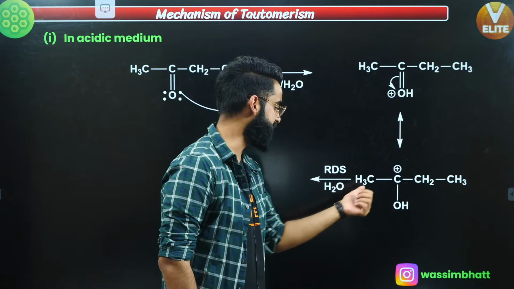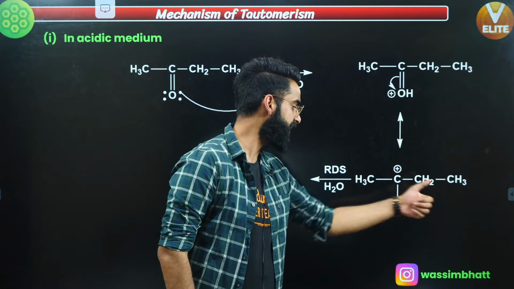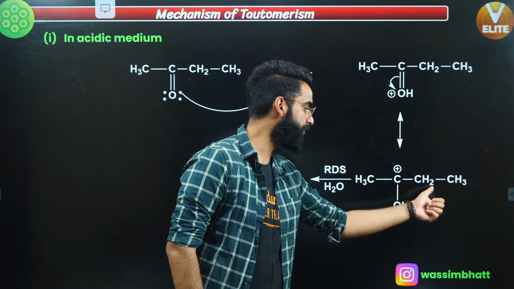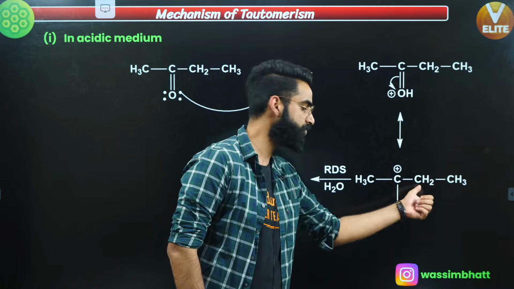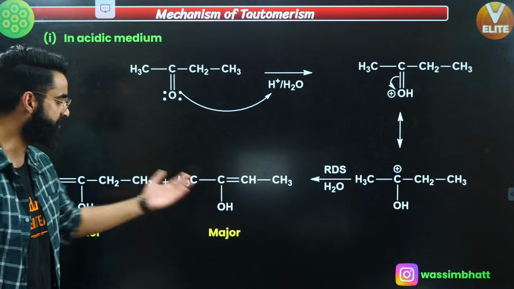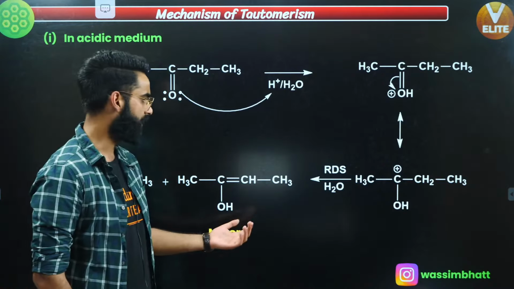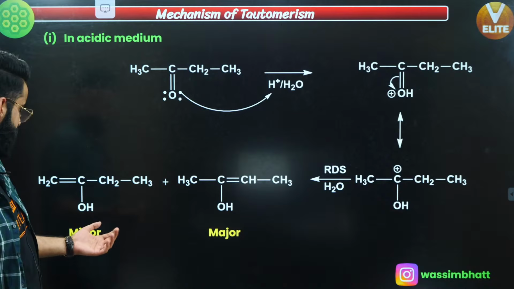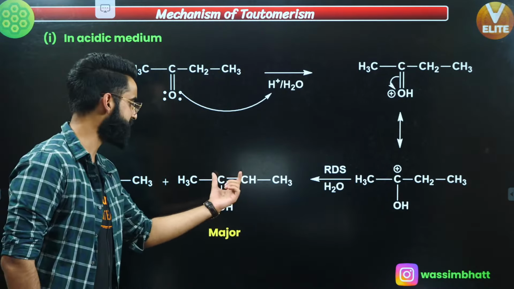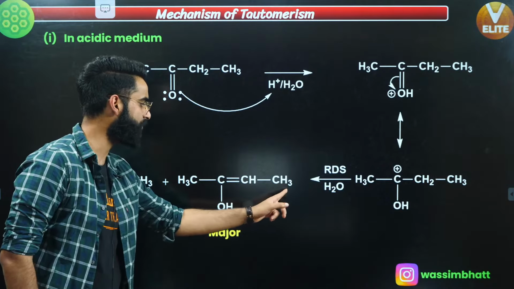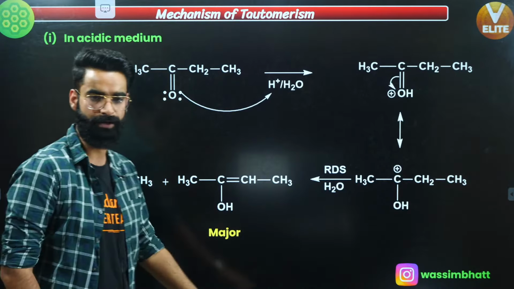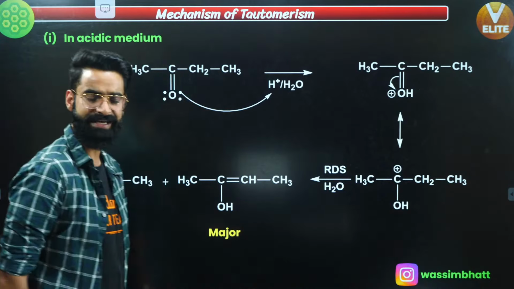Now water is either going to take this H positive out or this H positive out. If water takes H positive out from here, there'll be a double bond between these two carbon atoms. If water takes H positive out from this carbon, there will be a double bond between these two carbons. So two possibilities arise. One is going to be the major product, one is going to be the minor product. Why is this one the major product? Because this double bond is stabilized by maximum alpha hydrogens, 6 alpha hydrogens, and this double bond is stabilized only by 2 alpha hydrogens over here. Okay. Let's take a few more examples.